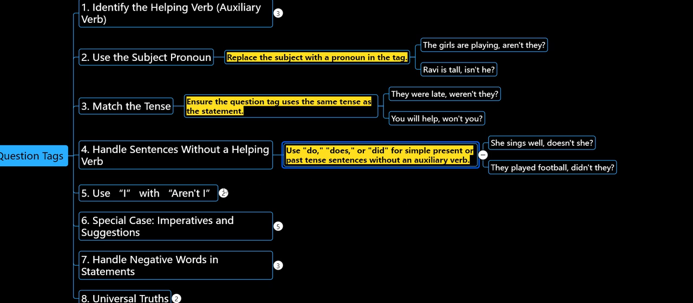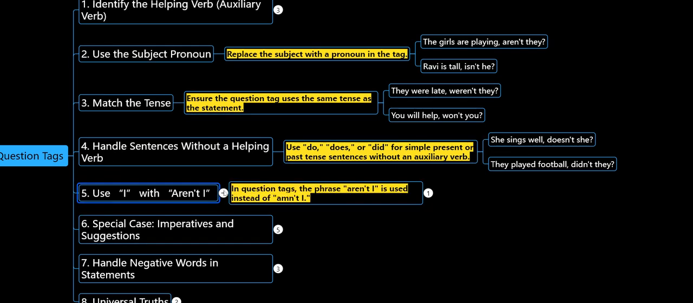And coming to the fifth rule, special pronoun I. It is very special. Use "aren't I" for the statements with "I am". For example, you can take I am late, aren't I? Or else you can go with I am your friend, aren't I?